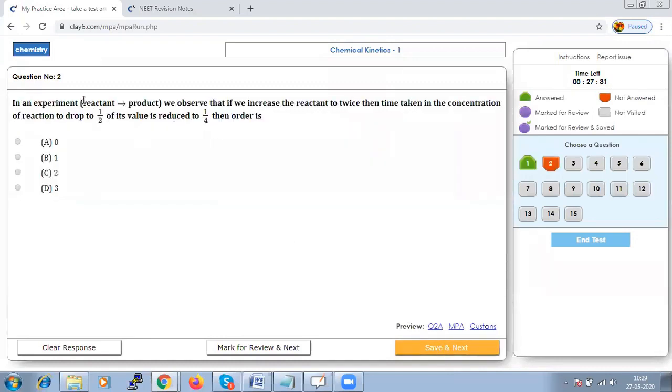In an experiment, a reactant gives product. We observe that if we increase the reactant concentration to twice, then the time taken for the concentration of the reactant to drop to 1/2 of its value is reduced to 1/4, then what should be the order?